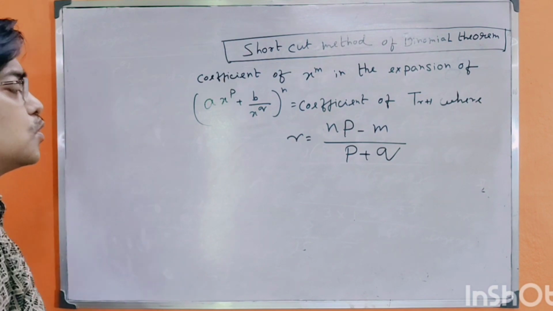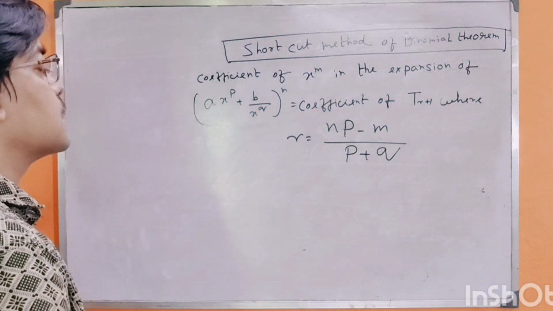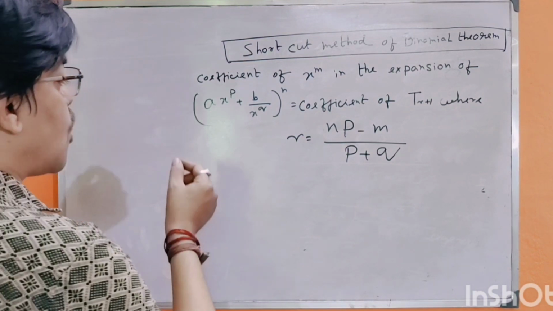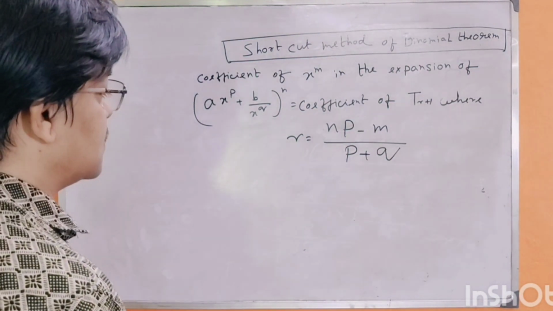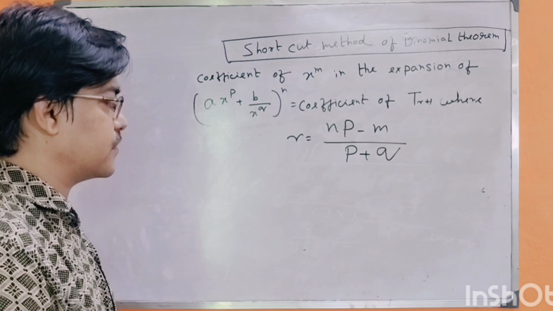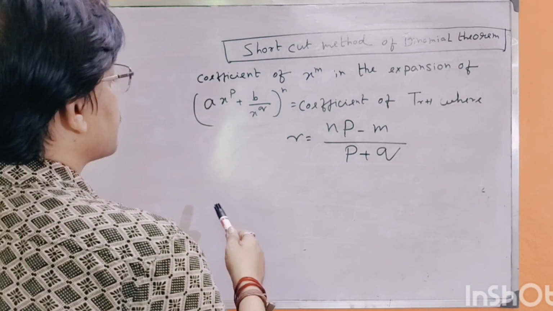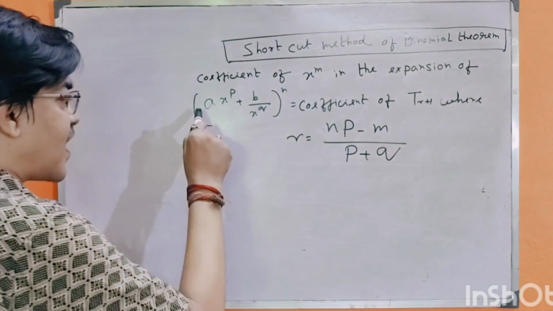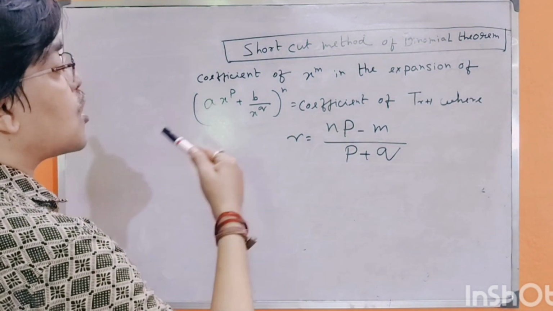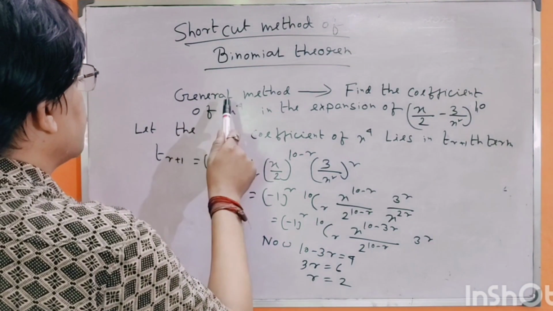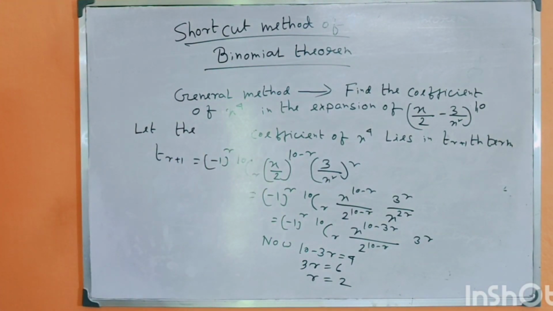Now, if we use a problem in the conventional method, it takes a long time. I am trying to show the difference between the conventional method and the shortcut method. Friends, I will show a problem in the general method.